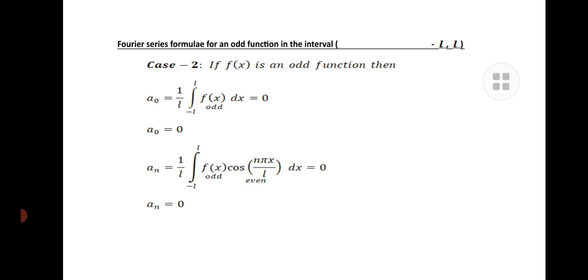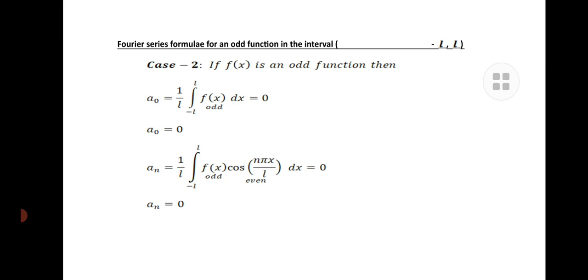According to that, an is also 0. That means if the function is odd, then in their Fourier series the coefficients a0 and an are 0.